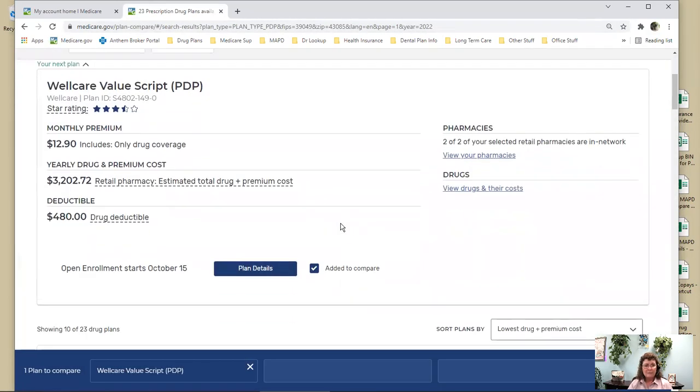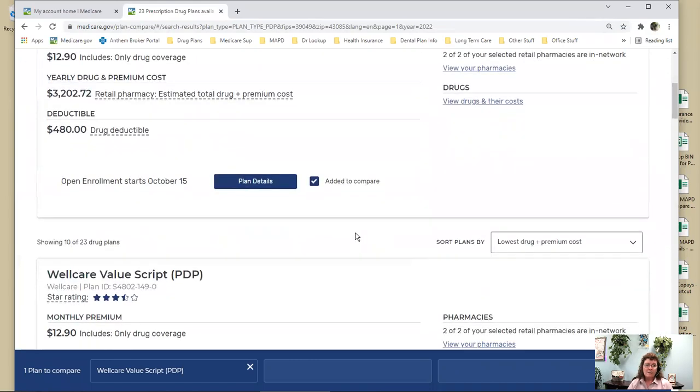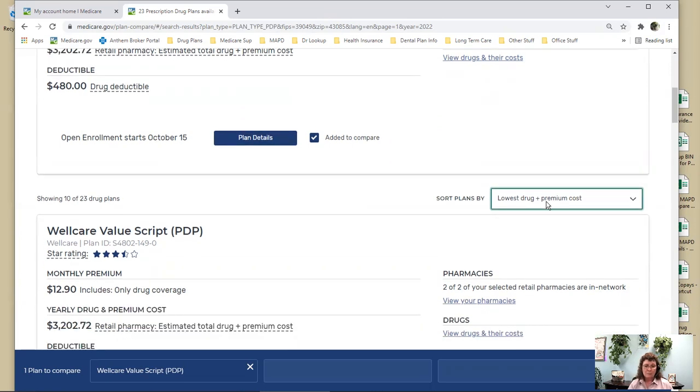Now, how do I know if my plan is going to be the best for next year? Well, you come down here and it'll start to sort these by the lowest drug and premium cost. You can sort it by lowest monthly premium, but you only want to do that if you don't take any meds, because then you just want the cheapest plan. But you don't necessarily want to sort it by the lowest drug deductible because most of them have a deductible. The only ones that don't are the expensive plans. And again, most plans waive the deductible for generic drugs, so it doesn't usually matter too much if you have a deductible. So you want to make sure you're looking at lowest drug and premium costs.